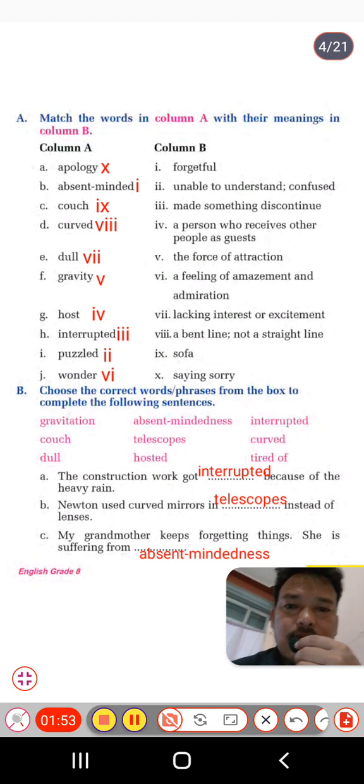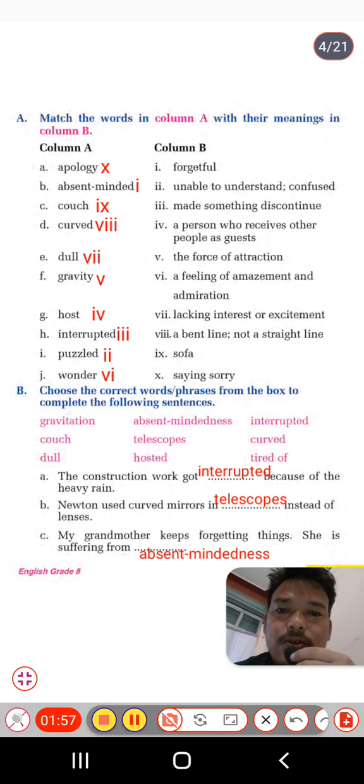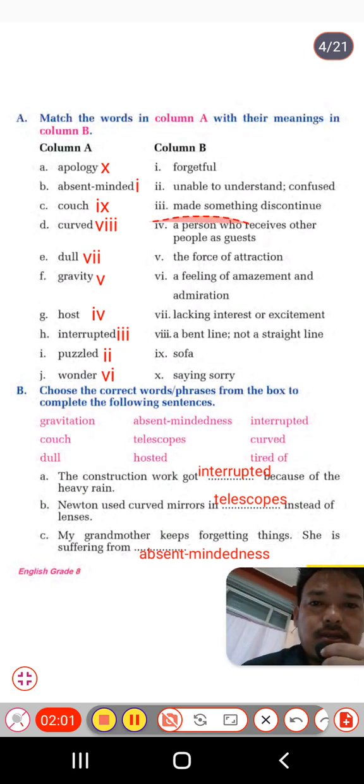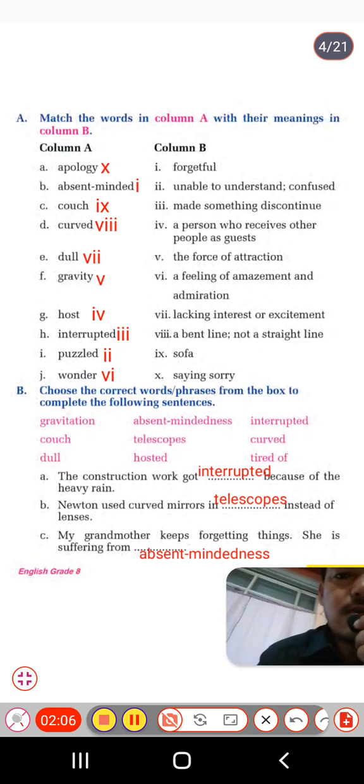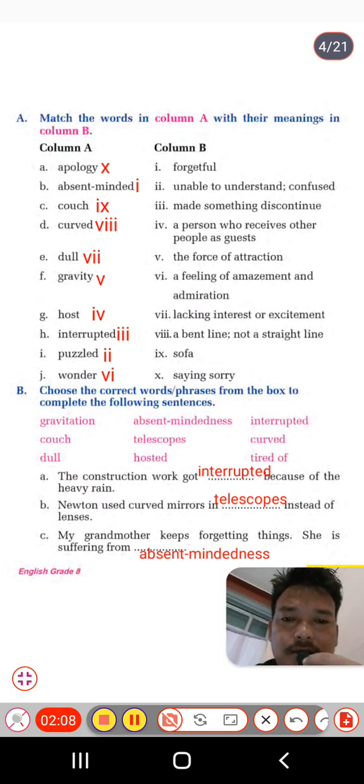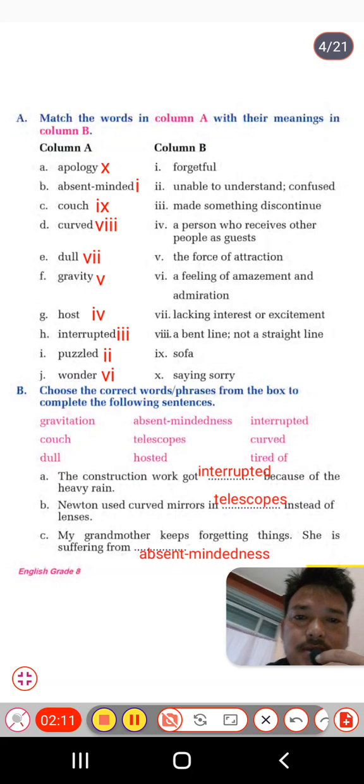Similarly, gravity, students, number 5, the force of attraction downward. And interrupted is number 3, that is made something discontinue. And puzzle, number 2, unable to understand, confused. The last one is wonder, that is number 6, a feeling of amazement and admiration.